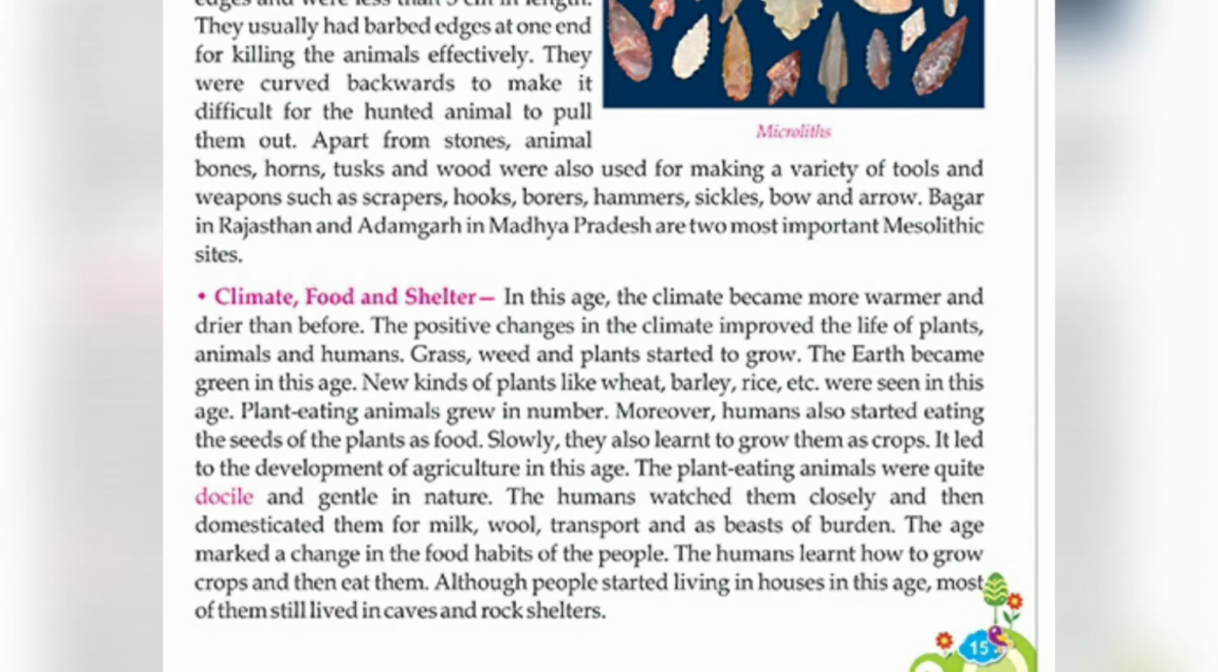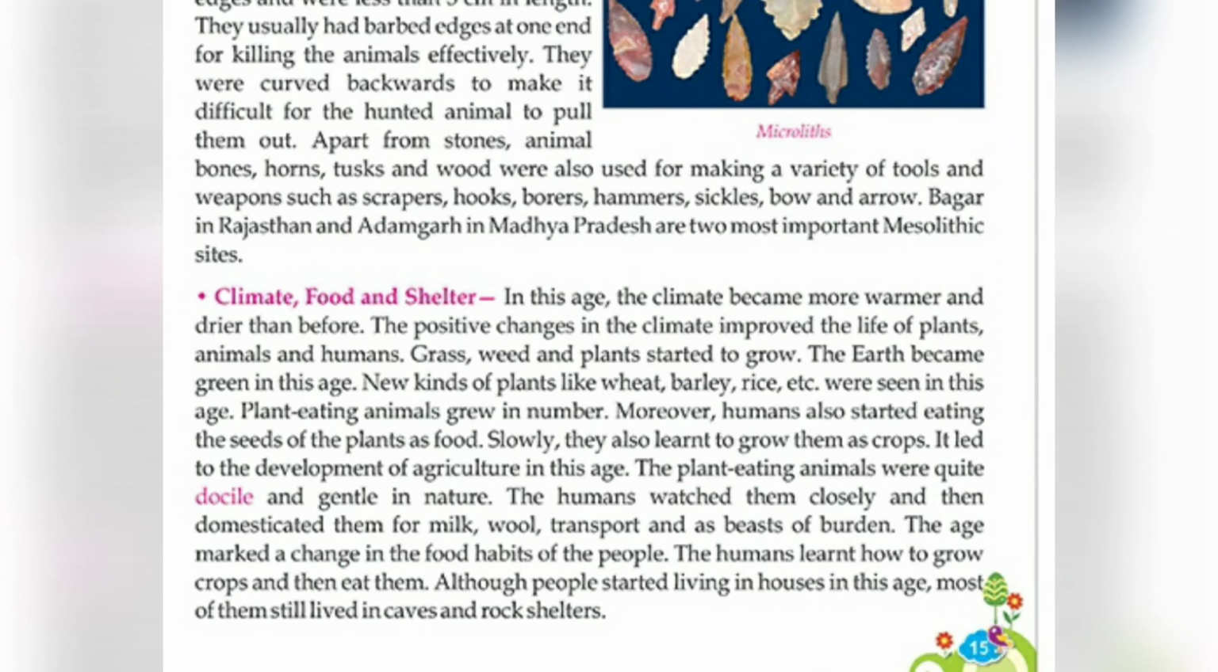New kinds of plants like wheat, barley, rice, etc. were seen in this age. Plants like wheat that we eat in chapati, barley, and rice were seen in this age. Plant eating animals grew in numbers, so more animals were seen in that period.